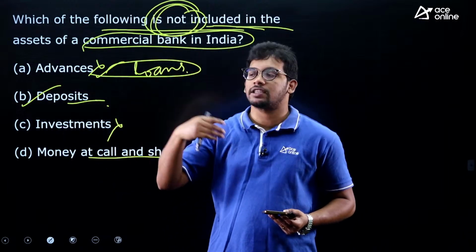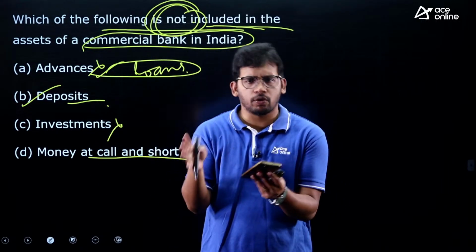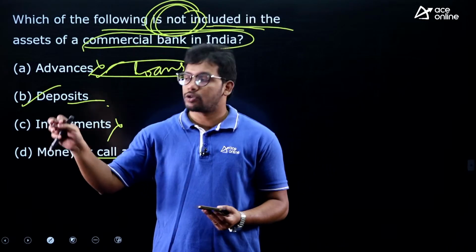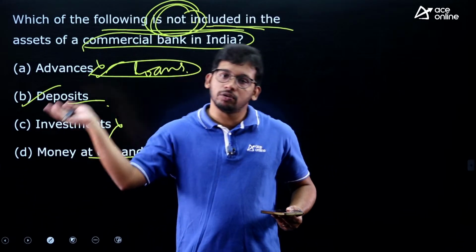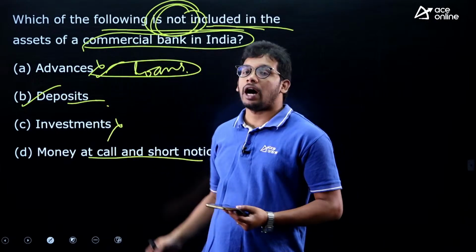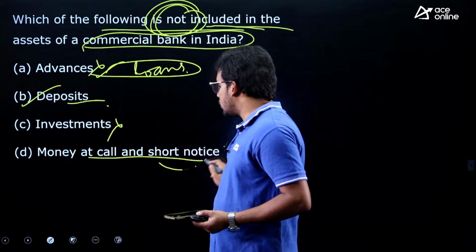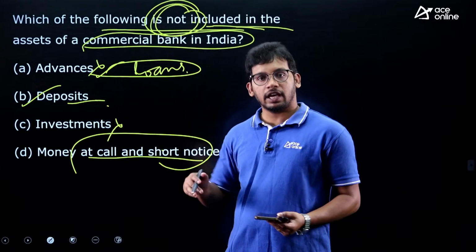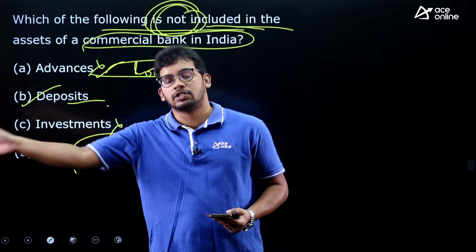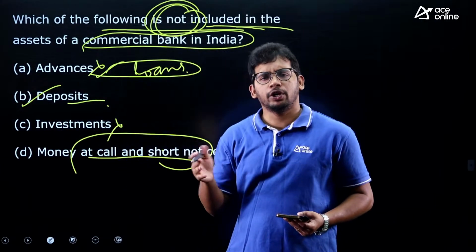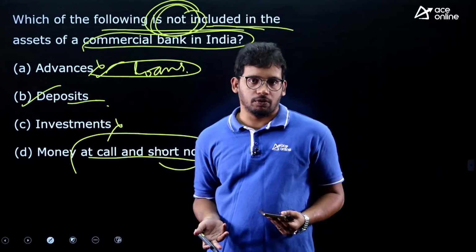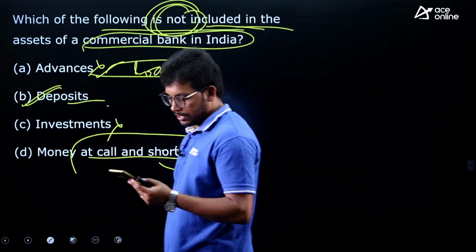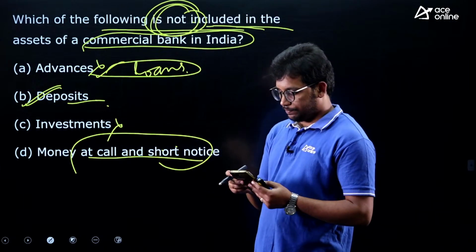For example, ICICI has immediate money. One person has saved 100 crores in it and immediately he came that I required 100 crores immediately. So ICICI does not have money. So what they will do, they will come and they will ask SBI. So this money which was given to ICICI by SBI, this is an asset. SBI is giving money to ICICI for one day, 2 days, right? So that is an asset only. So basically these three are assets and deposits are liabilities. So answer is B.